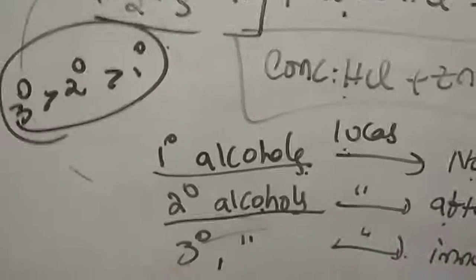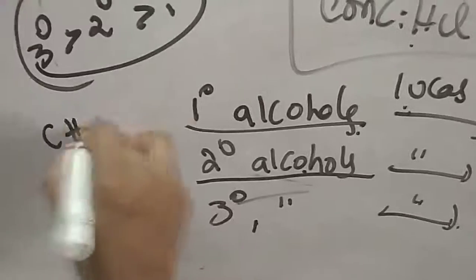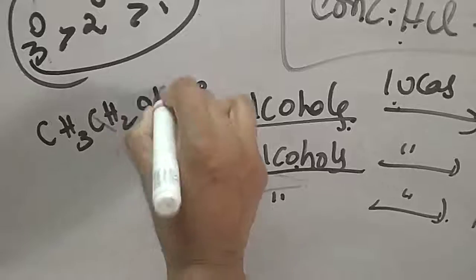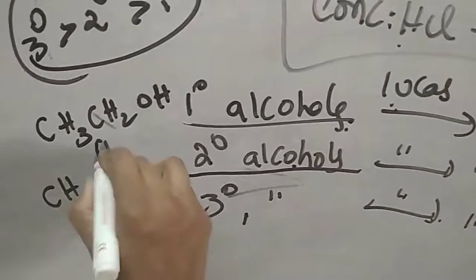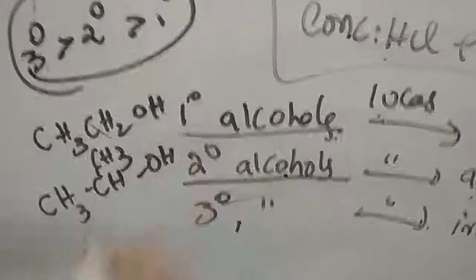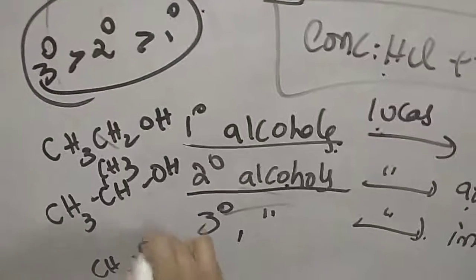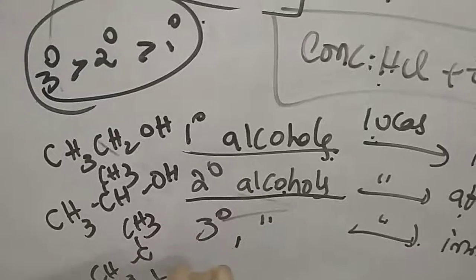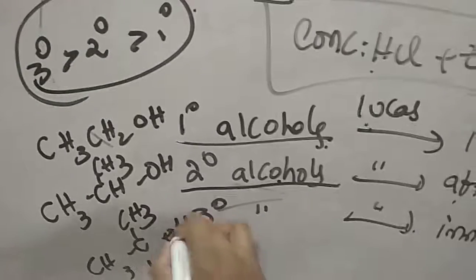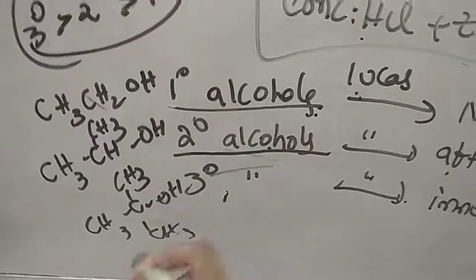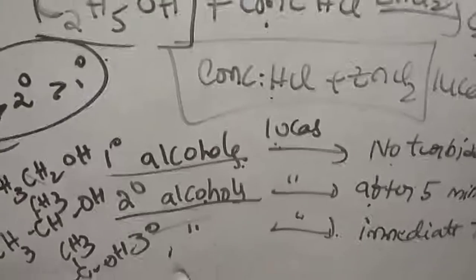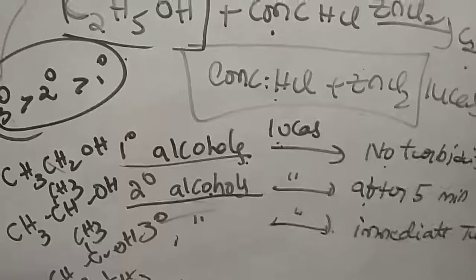Already I gave you the structures for secondary, tertiary and primary. CH3CH2OH is the primary alcohol, then the secondary alcohol, then the tertiary alcohol, which gives immediate turbidity. So primary, secondary and tertiary alcohols can be distinguished by using the Lucas reagent. The Lucas reagent is concentrated HCl plus anhydrous ZnCl2.